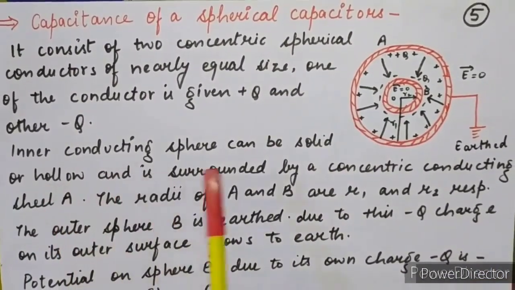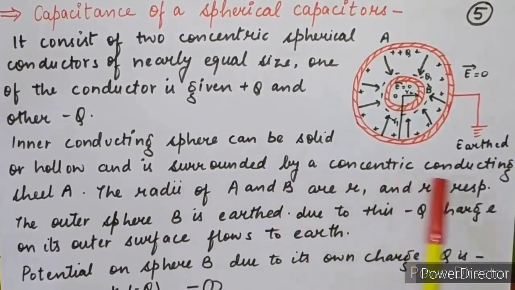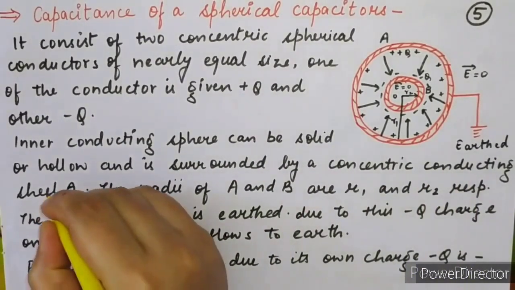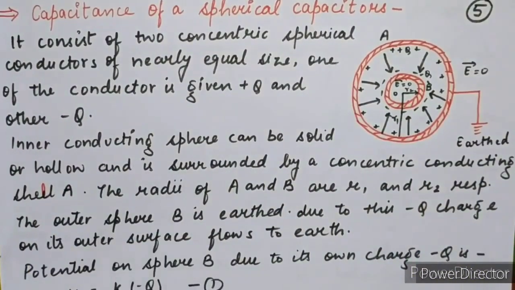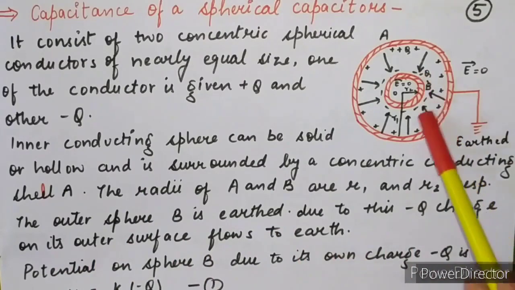That the inner conducting sphere can be solid or hollow and is surrounded by a concentric conducting shell A. The radii of A and B are R1 and R2 respectively. The outer sphere B is earthed, means grounded. Due to this, minus Q charge on its outer surface flows to earth. The minus Q charge has flowed towards the earth.